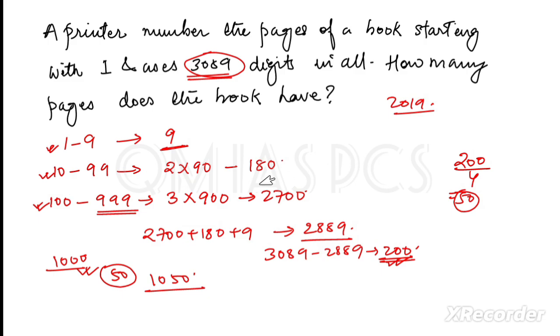When I saw the 3-digit numbers give 2700, near to our given number, I added all three. I found how many more digits we need, which is only 200. Based on that, only 50 more pages are needed to get 3089 digits.